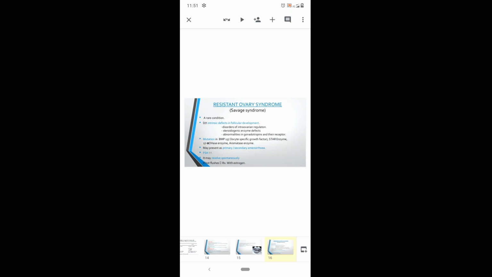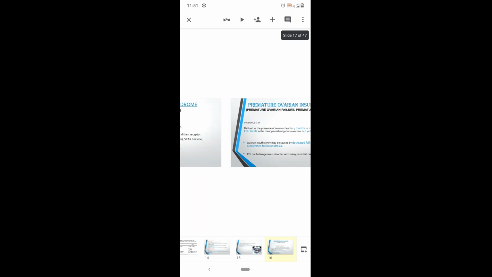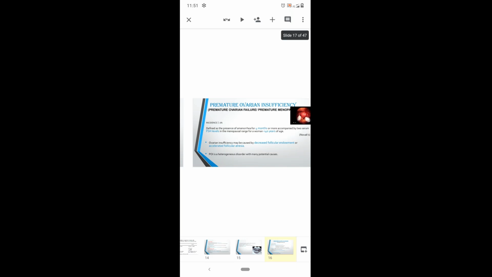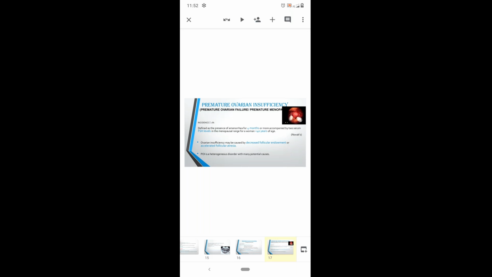And the next is premature ovarian insufficiency, or premature ovarian failure, or premature menopause. All these terms mean the same. The incidence is around 2%, and it is defined as amenorrhea for 4 months or more, accompanied by 2 serum FSH levels in the menopausal range, in a woman of less than 40 years of age. So the woman should be less than 40 years with 4 months of amenorrhea, and on investigation, the 2 FSH levels should be in the menopausal range. This is the main criteria for premature ovarian insufficiency, and it is caused by decreased follicular endowment or accelerated follicular attrition. That is, the follicles will prematurely undergo atresia.